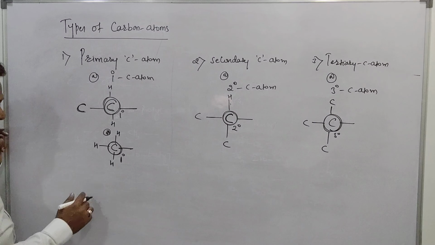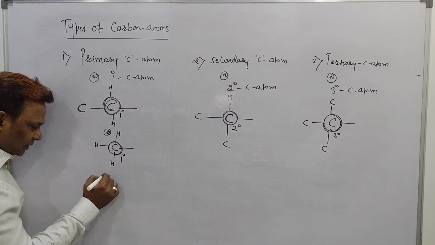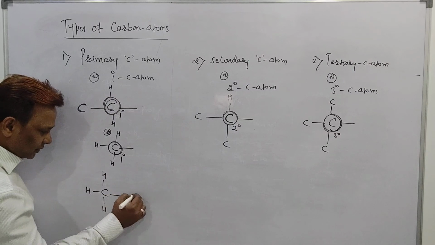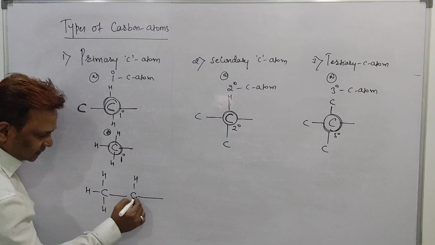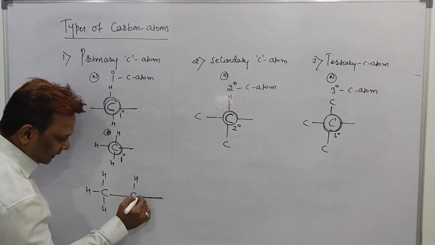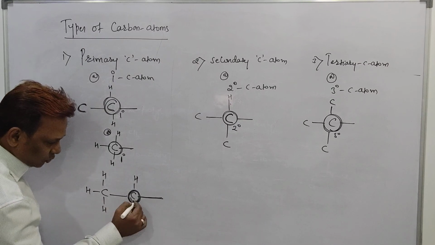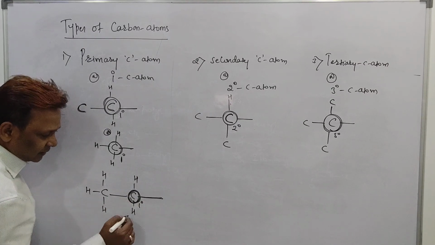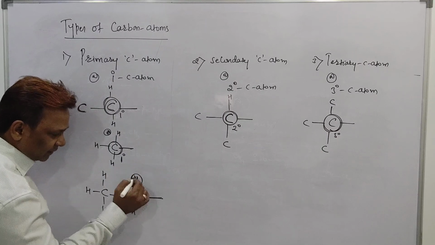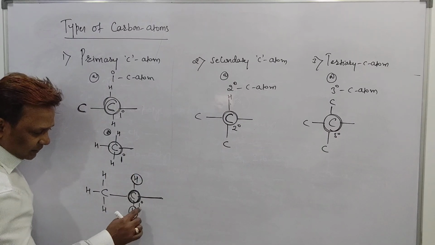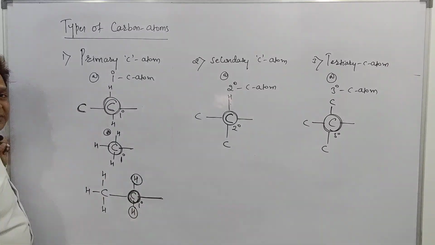I want to show you one example. See here, example, beta. This is a CH3. This one is a CH2 and this is a free bond. See beta, the free bond attaches to the carbon and this carbon is bonded with only one carbon. I should call it a 1 degree carbon atom. And the hydrogen attached to this 1 degree carbon atom is called a 1 degree hydrogen atom. See beta, a primary carbon having a hydrogen is called a primary hydrogen atom.